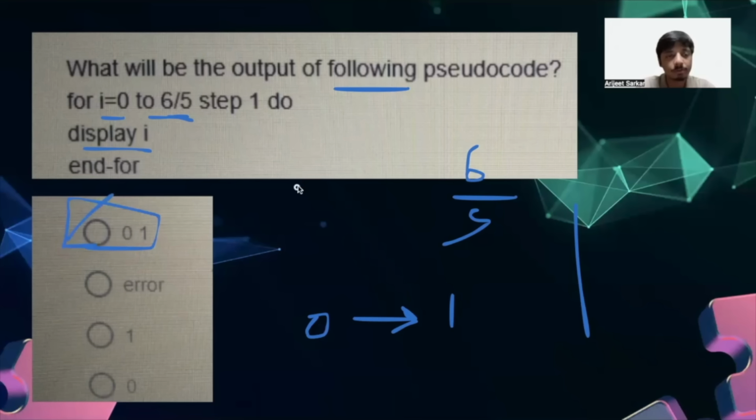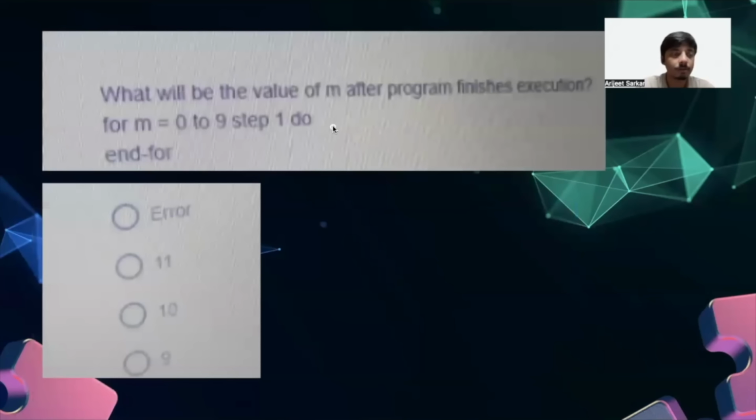Because at the first iteration, it will print 0. And when the loop reiterates at the second index, it will print 1. And then the loop will exit, right? So that's how you can solve this problem. Now let's move to the next.